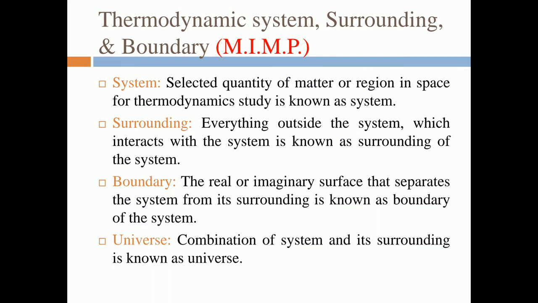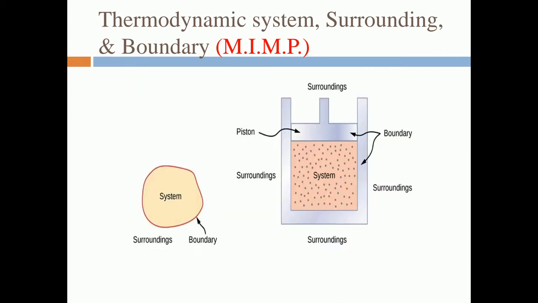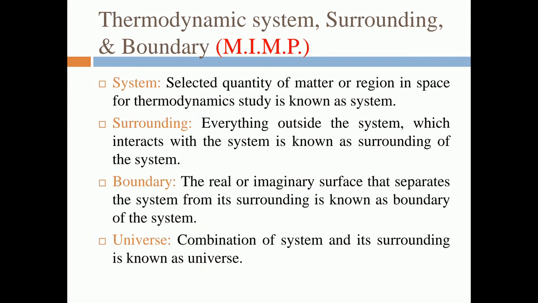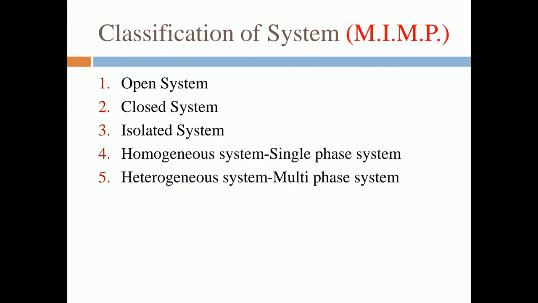It can be imaginary or real. In the imaginary case, this is the imaginary line drawn here, and for real, this is the real surface. So this is known as a boundary. Universe: the combination of system and its surrounding is known as a universe. Now classification of the system.